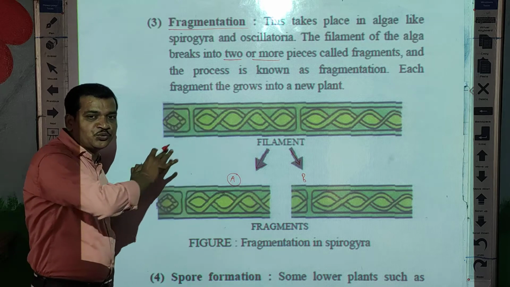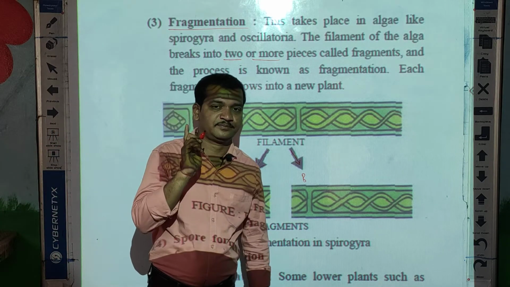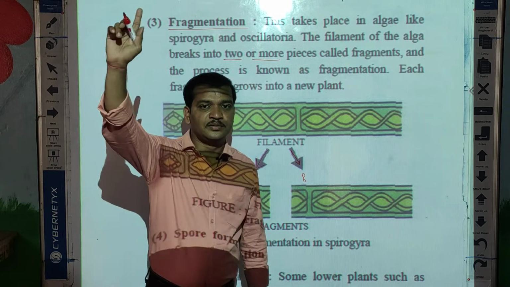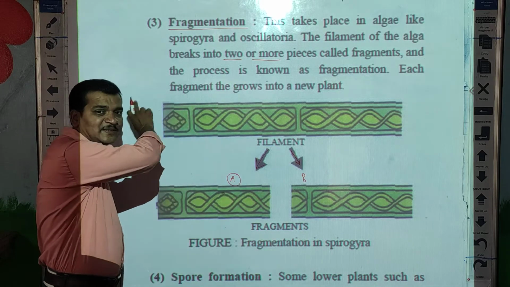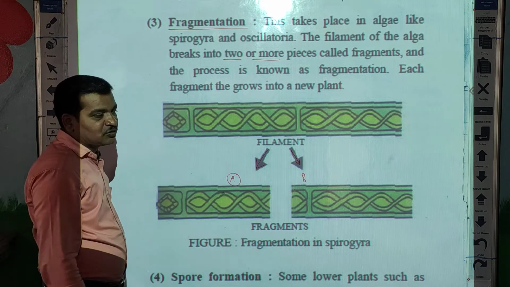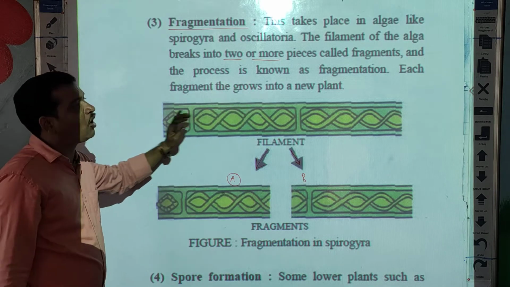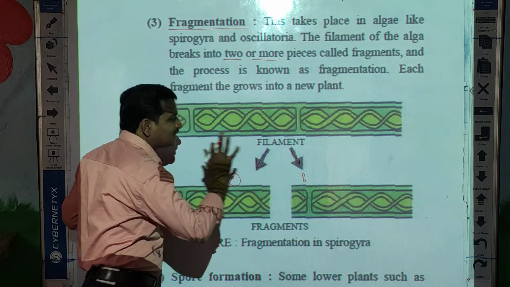First I told you, in asexual reproduction, a single parent is involved to reproduce their babies. So here this filament is the one single parent. This parent or the filament breaks into two or more pieces, that is called fragments.